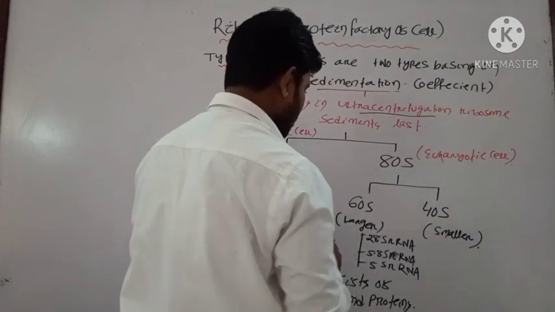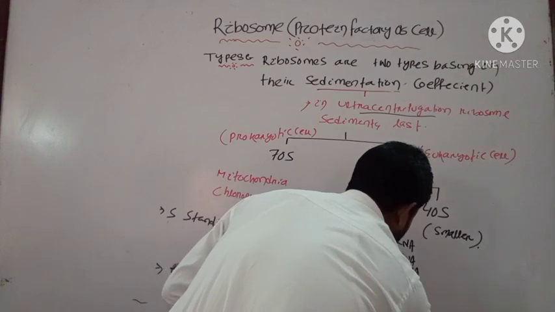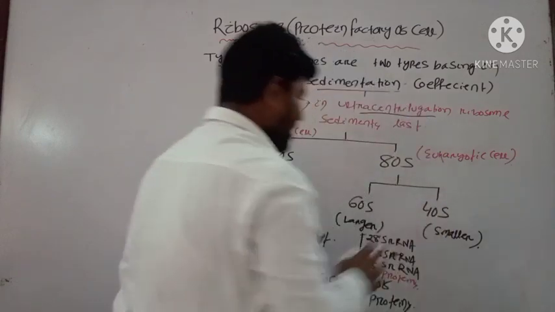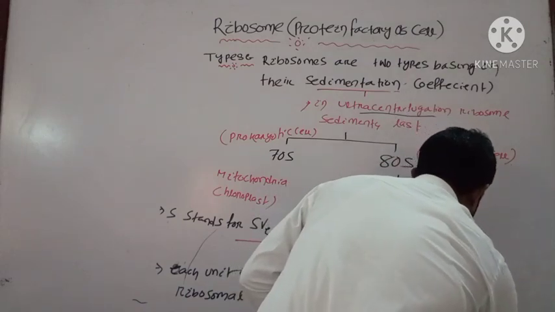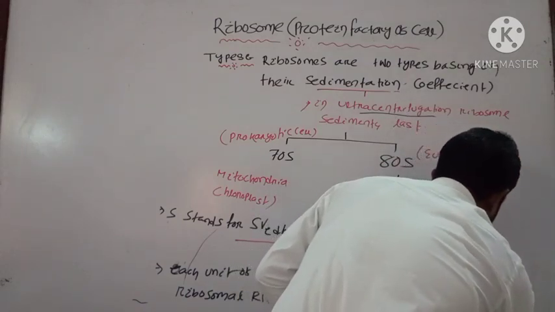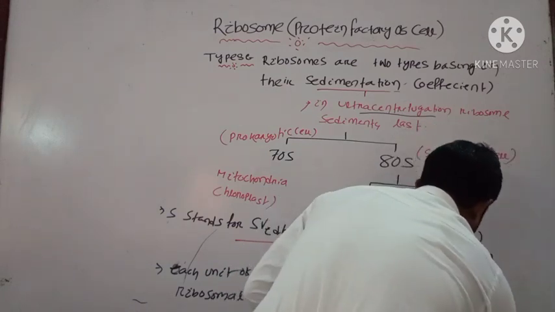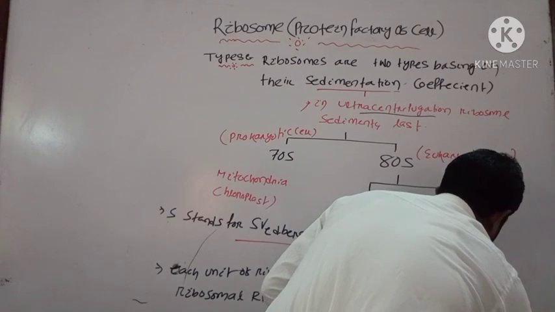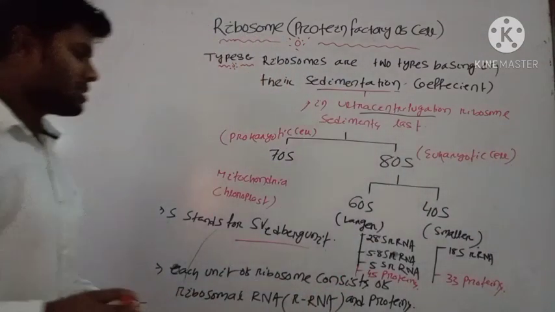It consists of around 45 proteins. Like that, your 40S unit consists of 18S rRNA and 33 proteins. Okay, note down these points.